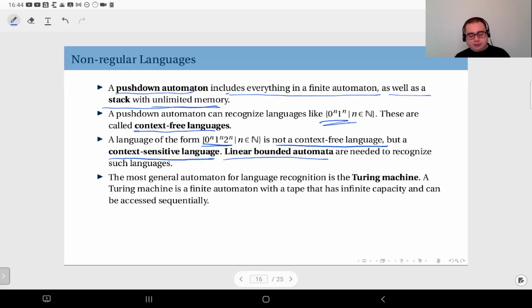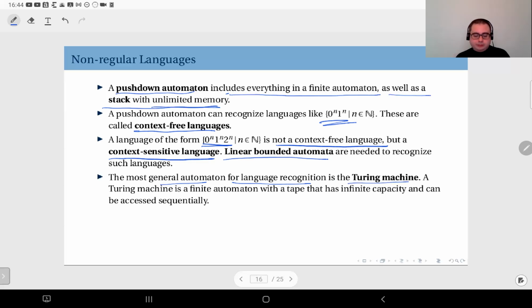And again, I'm not going to go into the details of this, but these are important concepts when designing programming languages, essentially. And again, furthermore, context-sensitive languages are not the most general case. The most general case in the theory of computation for language recognition, the most general automaton, is the Turing machine.